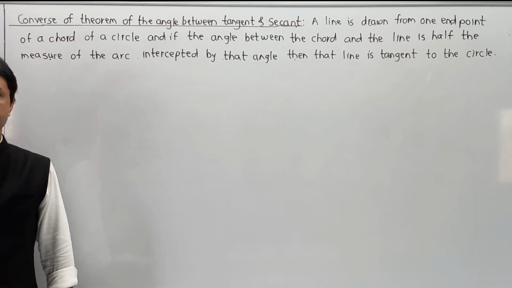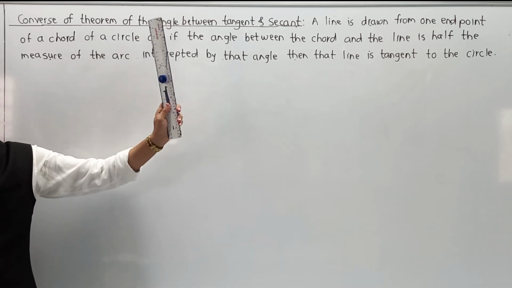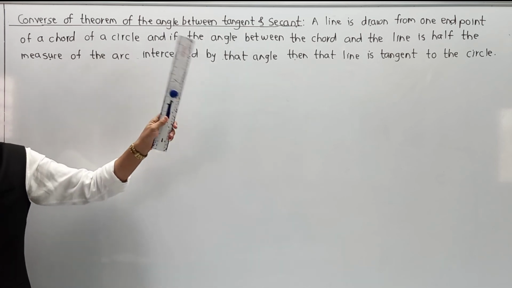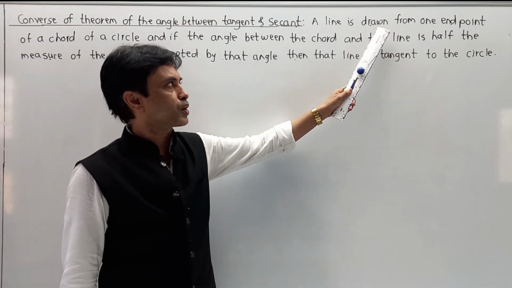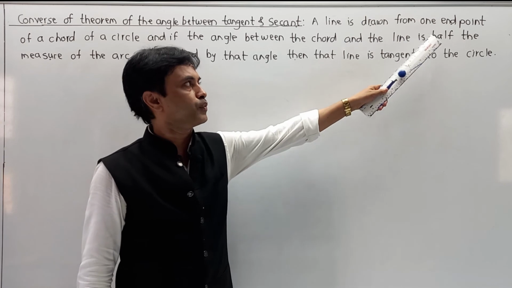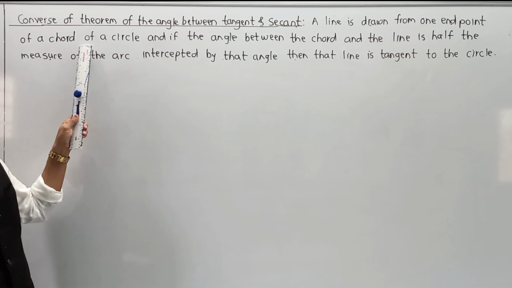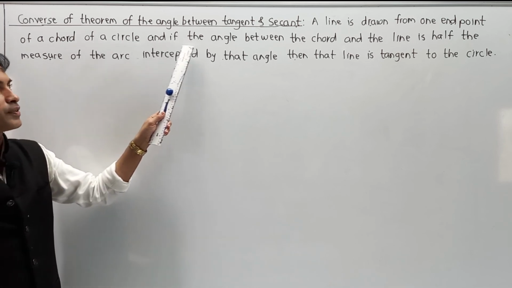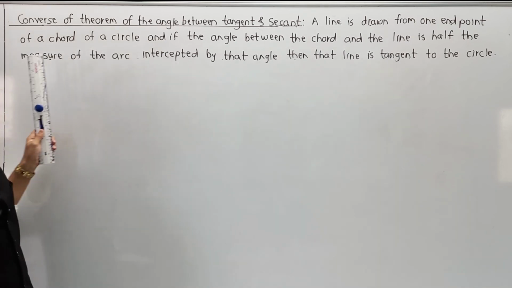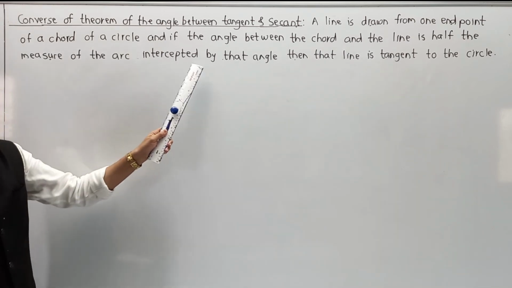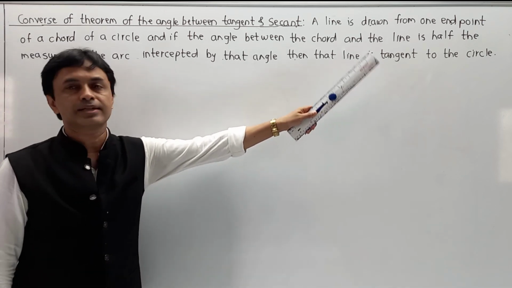Hello friends, now we are in the converse of the theorem of angle between tangent and secant. Means whatever theorem we have completed, we are observing its converse. Statement is, a line is drawn from one end point of a chord of a circle, and if the angle between the chord and the line is half of the measure of the arc intercepted by that angle, then that line is tangent to the circle.